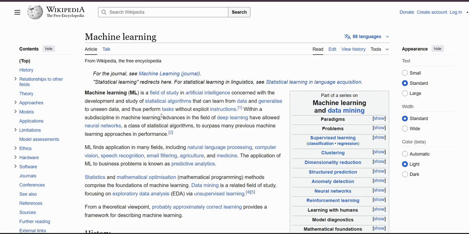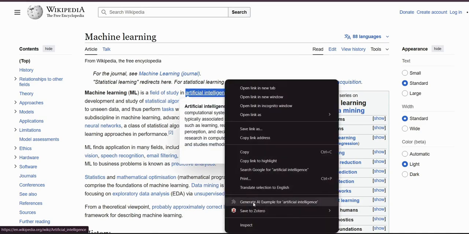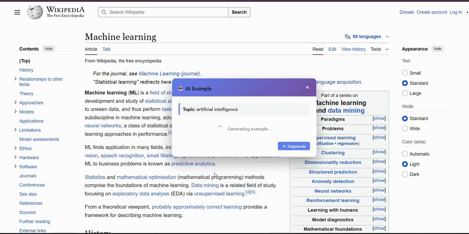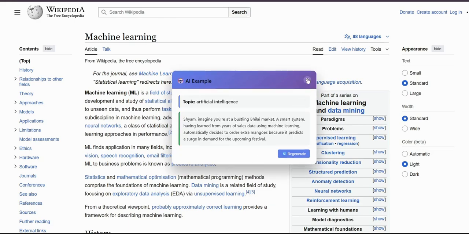Now moving on to another feature of ours, the mastery indicators. So as we can see, let us start with selecting a topic called artificial intelligence. Let us generate an example for it. Got an example. Let's close it.